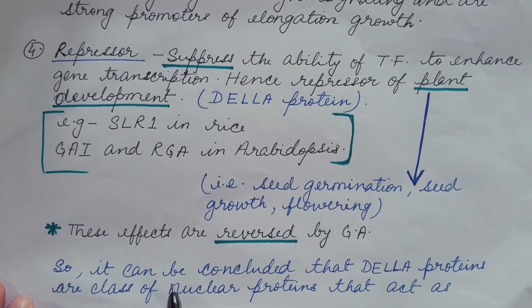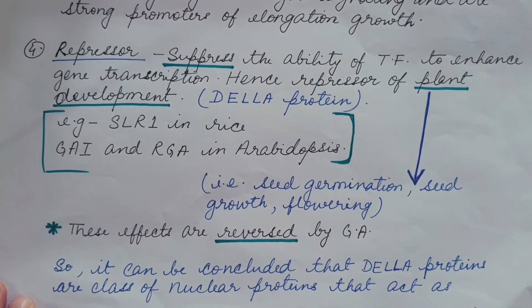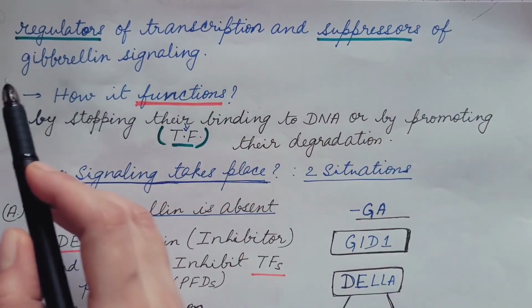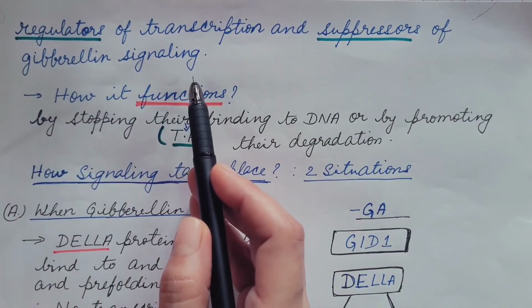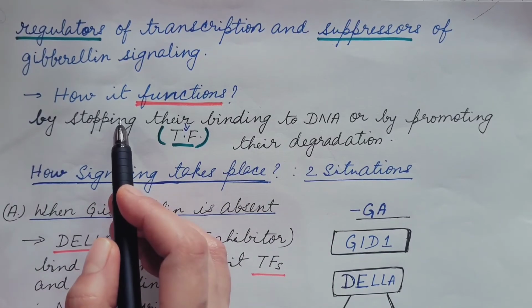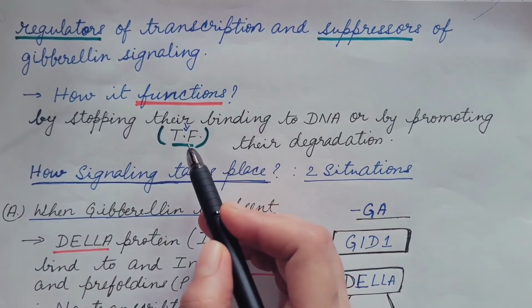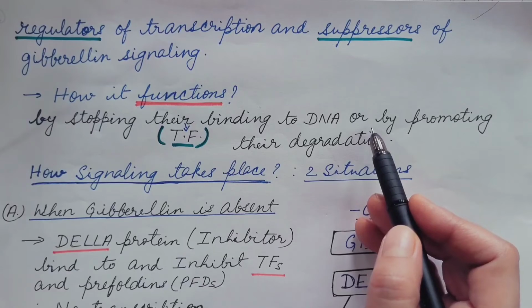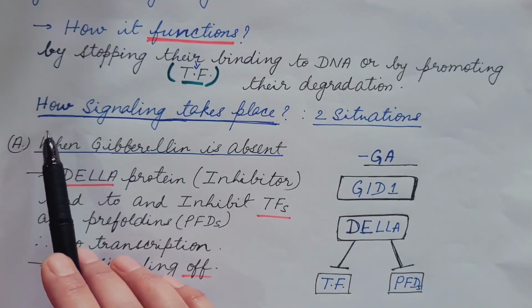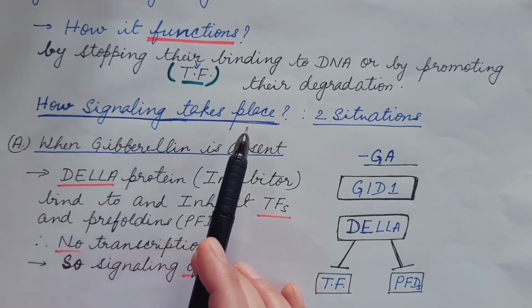So we can conclude that DELLA proteins are class of nuclear proteins that act as regulators of transcription and suppressors of gibberellin signaling. So how it functions? It functions by stopping binding of transcription factor to DNA or by promoting their degradation. So now let us discuss how signaling takes place.